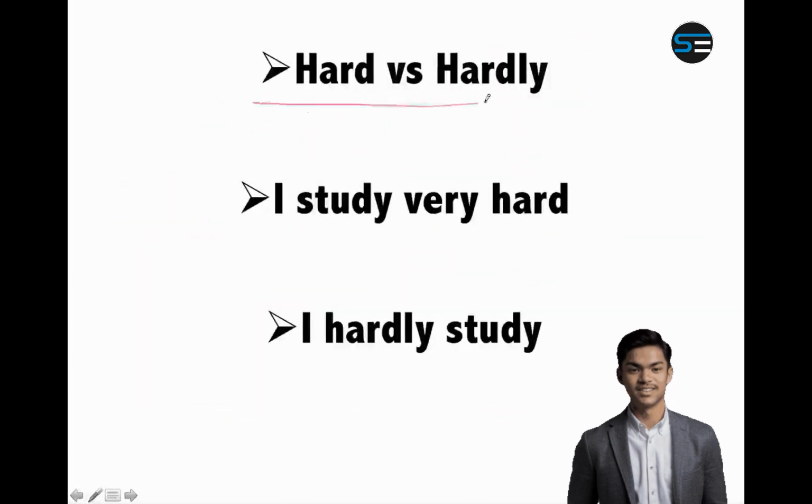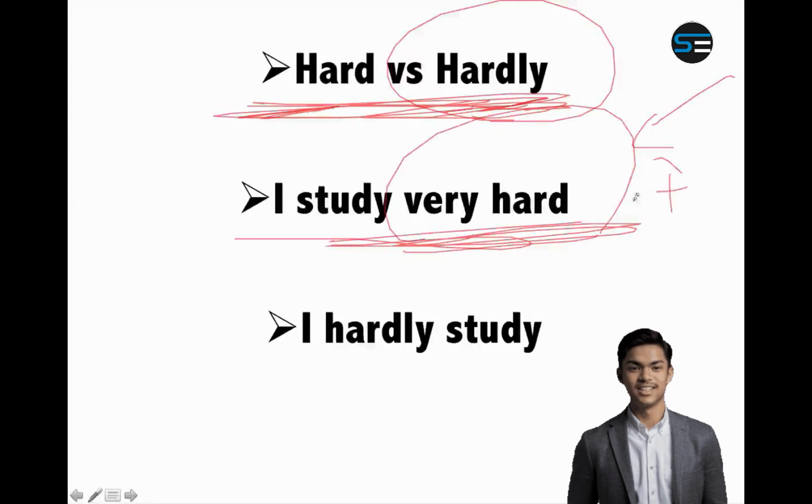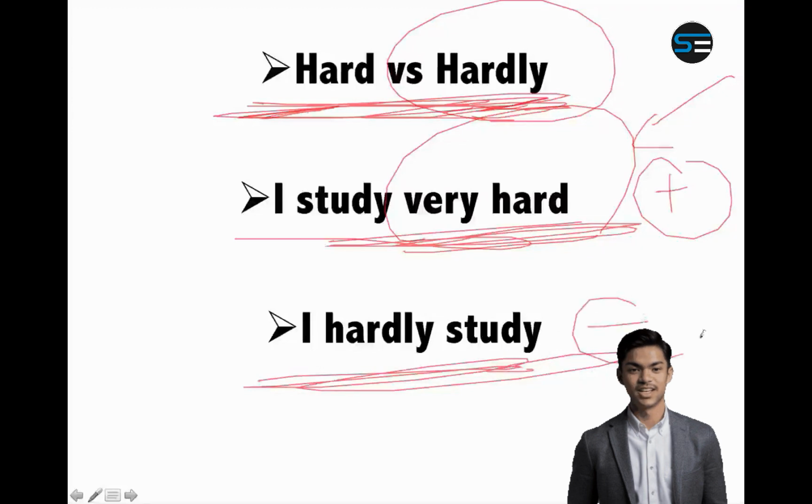Similarly, there is a difference between hard and hardly. Hardly you know by now. Hardly means rarely, barely, scarcely, etc. And hard means something that you do with lot of intensity. For example, I study very hard, which means you study a lot. You study with lot of hard work. I study very hard means you study a lot, very, very positive. But if you say I hardly study, that means almost negligible, negative. So hardly is a negative word.